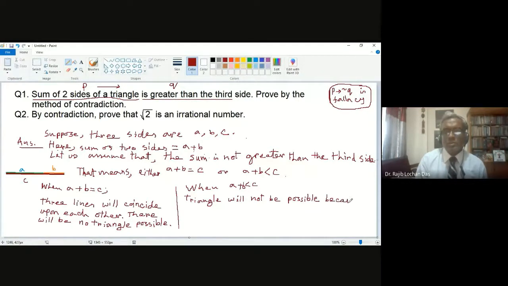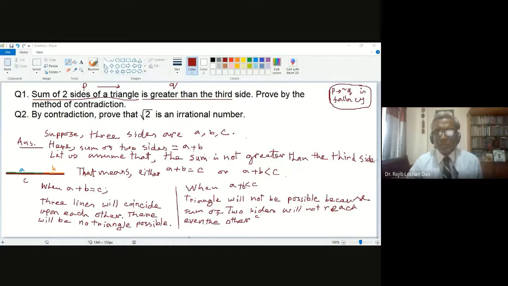because the sum of two sides will not reach even the other corner.